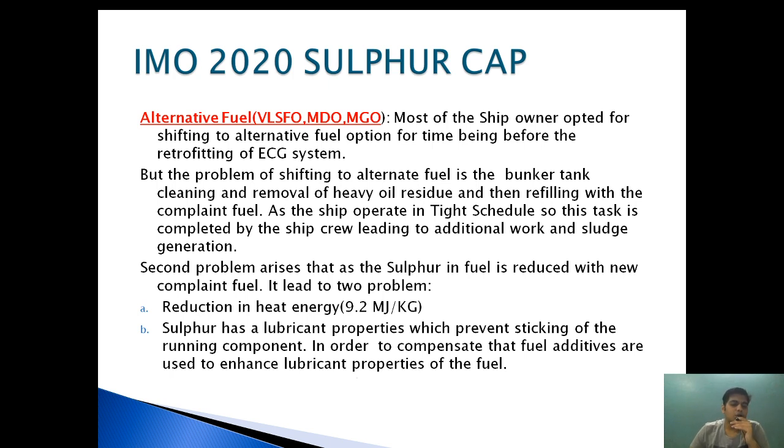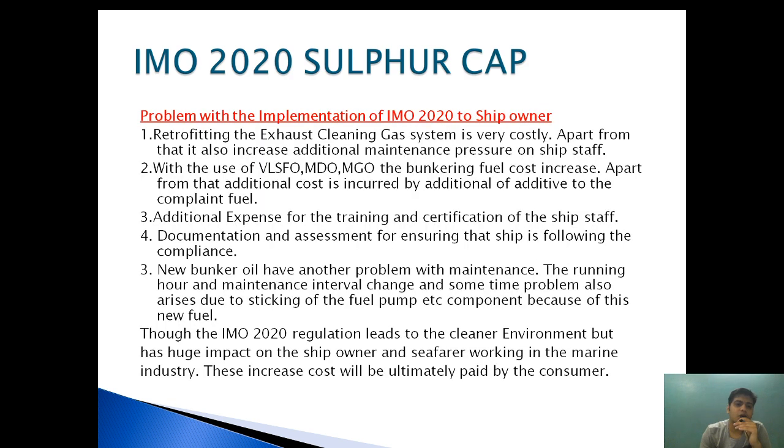So the problem of shifting to the lower sulfur fuel was, first, the additional workload. Second, the sulfur's heat energy is reduced. Second, sulfur has a lubricant property which prevents the sticking of components, and to continue to have this property, we have to use fuel additive, which is increasing the cost. So the overall fuel cost has increased tremendously because of the implementation of the IMO 2020 sulfur cap.